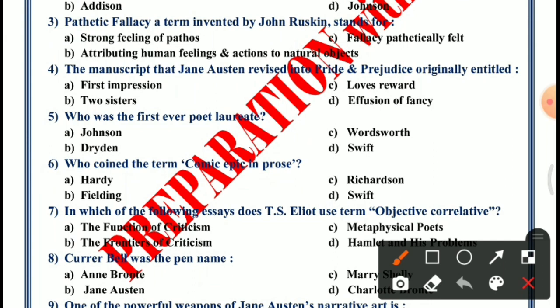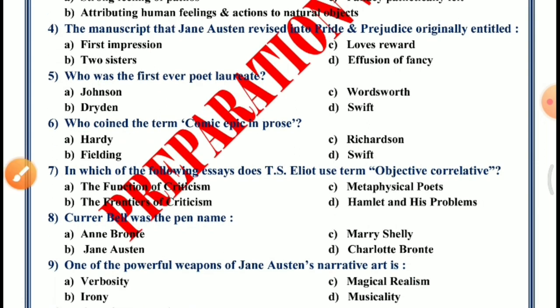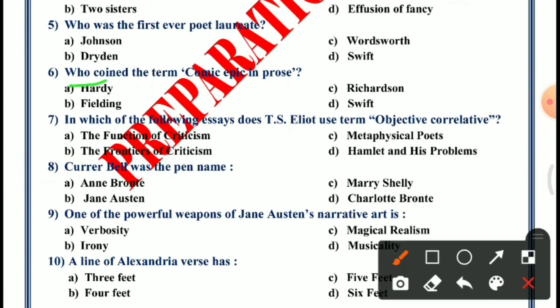Question number 5. Who was the first ever poet laureate? Options are Johnson, Dryden, Wordsworth, Swift. The answer is B, Dryden. Question number 6. Who coined the term comic epic in prose? Options are Hardy, Fielding, Richardson, Swift. The answer is B, Henry Fielding.